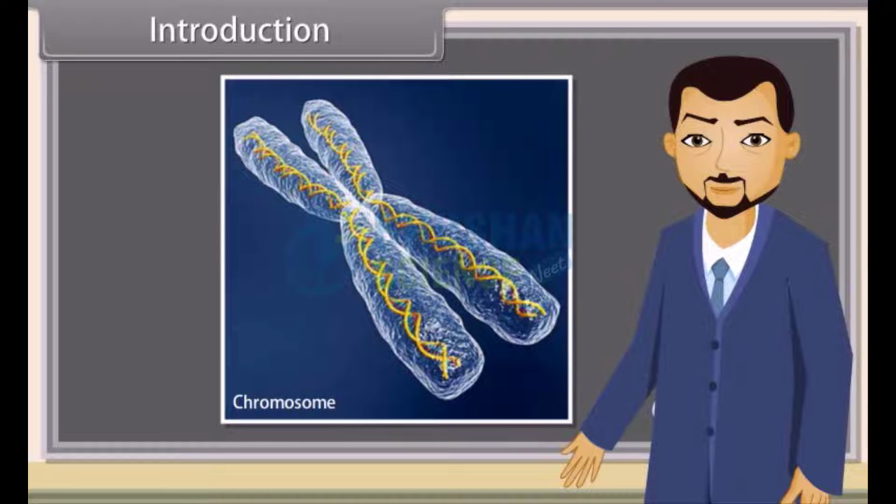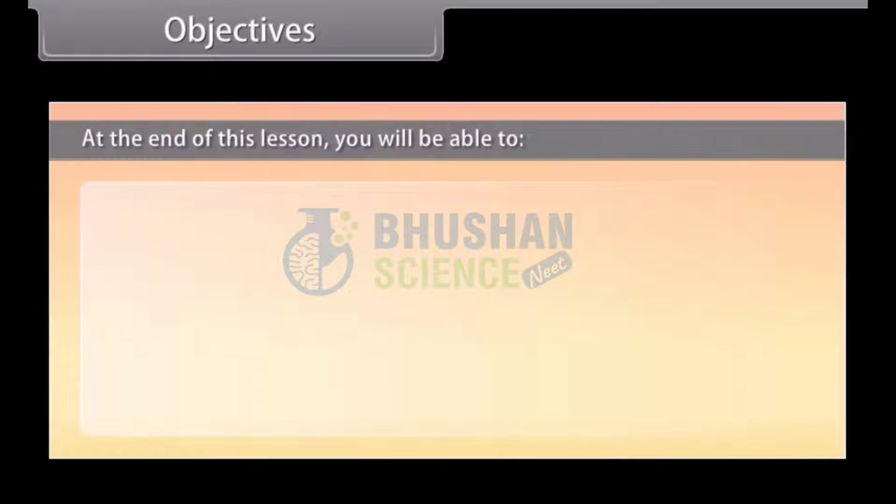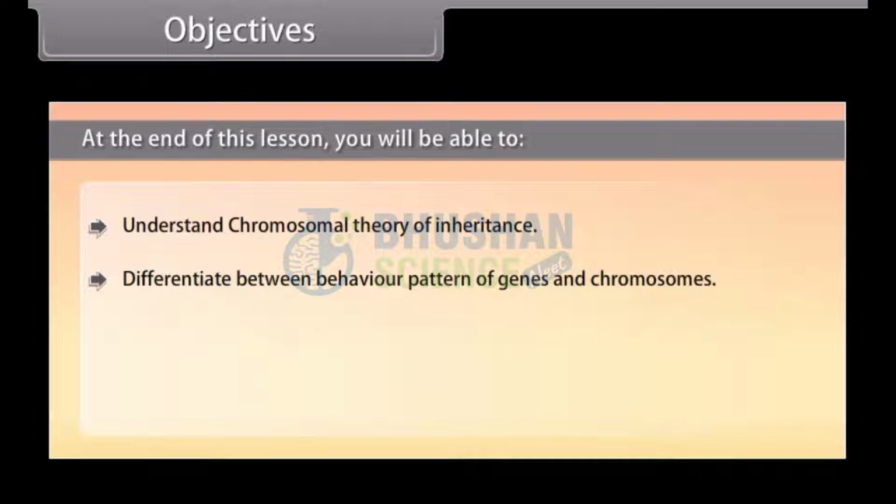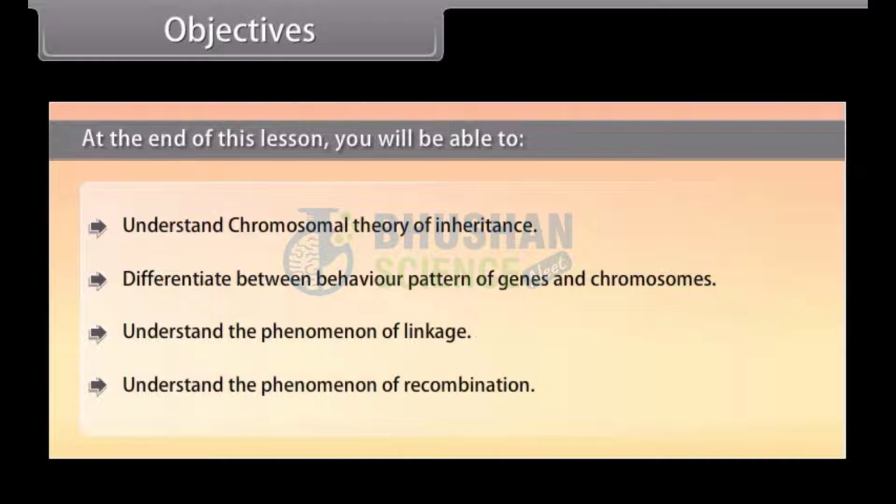We know that gene affects the expression of certain traits. Similarly, chromosomes also affect the inheritance of a character. Objectives. At the end of this lesson, you will be able to understand chromosomal theory of inheritance, differentiate between behavior pattern of genes and chromosomes, understand the phenomenon of linkage, understand the phenomenon of recombination.